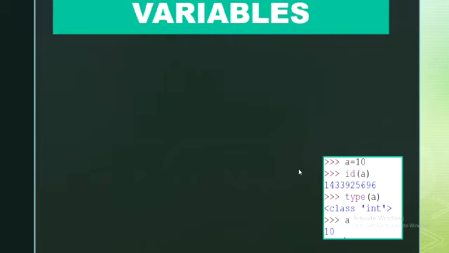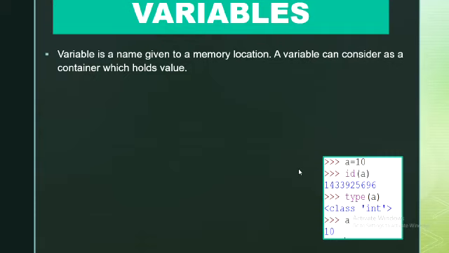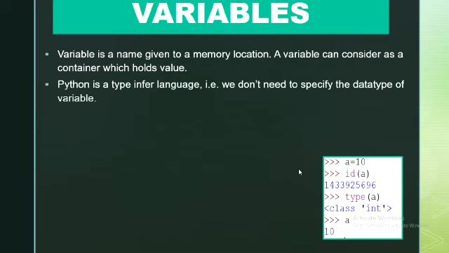Now the next concept is variables. A variable is a name given to a memory location. A variable can be considered as a container which contains some value. A variable is an identifier whose name indicates that it can vary. Variable means which can vary.